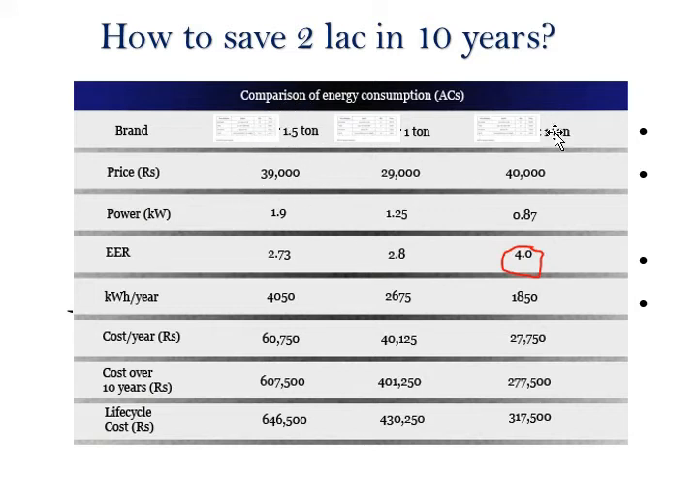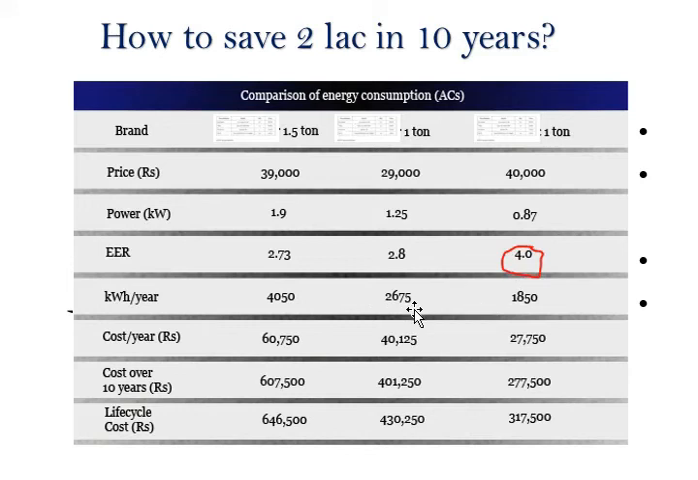So this is 39,000 and this 1 ton is 40,000. But if you see the energy efficiency, this has almost the same efficiency as this model, because the manufacturer of these two models is the same. So it's almost 2.7, 2.8, and the energy efficiency ratio of this model is 4.0. So first compare this 1 ton to 1 ton.